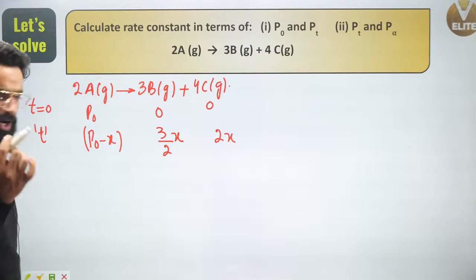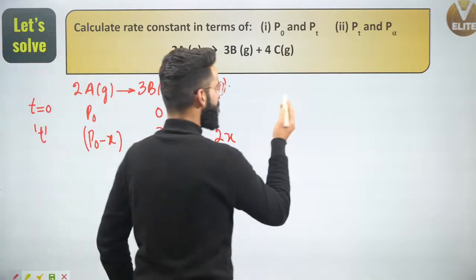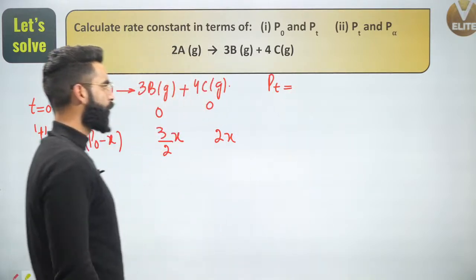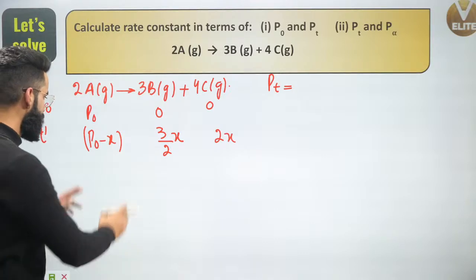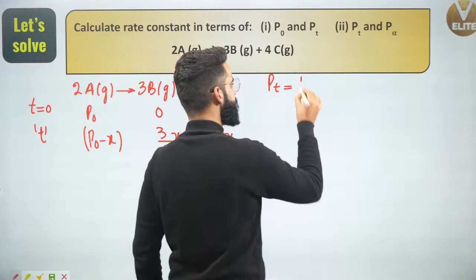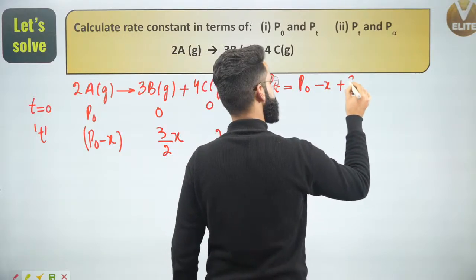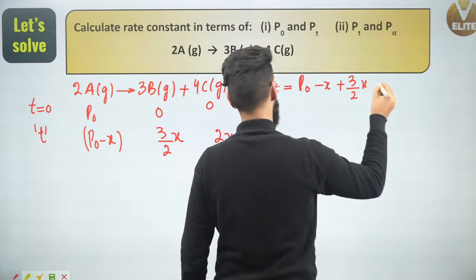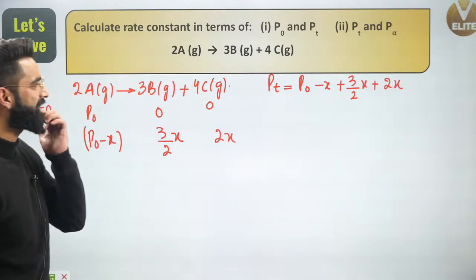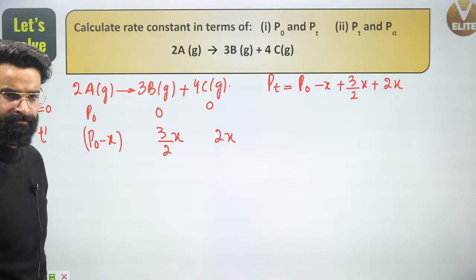Now people, if I ask you what is the total pressure of the container at time t, can I say total pressure of the container at time t is going to be pressure due to A plus pressure due to B plus pressure due to C? It's simply going to be equal to P naught minus x plus 3 divided by 2x plus 2x. Yes, this is going to be the total pressure of the container at time t. I can say that, right?